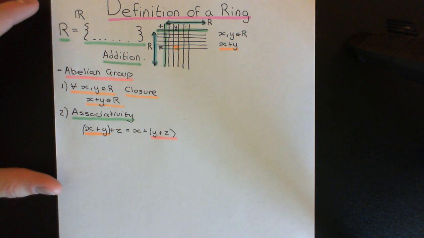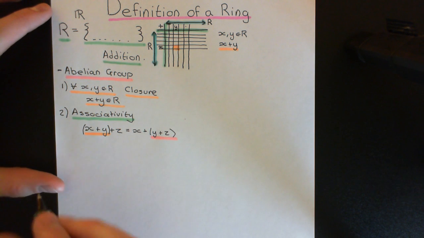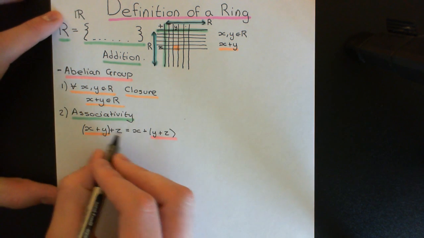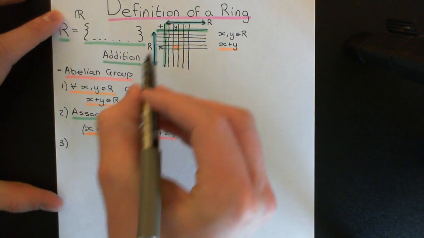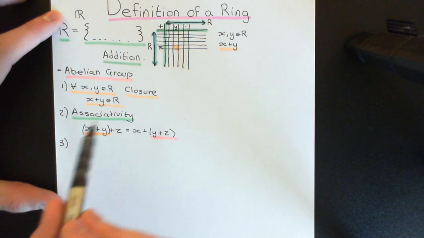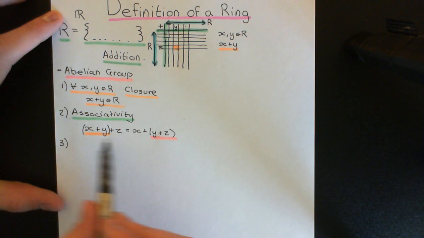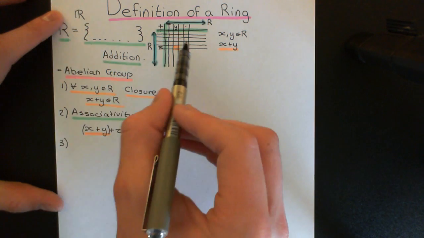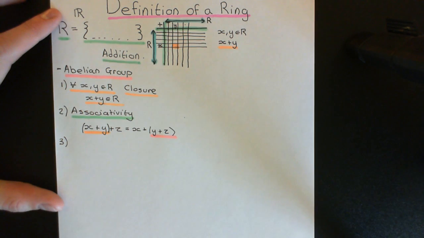So there's only one answer for what three things added together is going to equal, whether you do it this way or this way. And we're going to insist that that is true, and I'll stress again that if you just made this up arbitrarily, it would be very unlikely to obey this property. So this has to be extremely fancily done to obey this property.